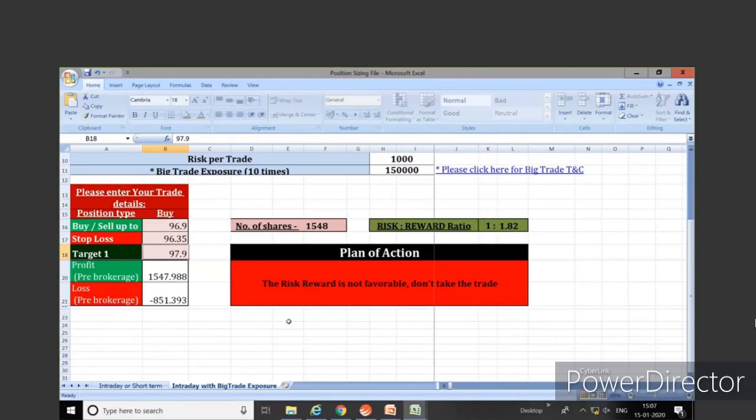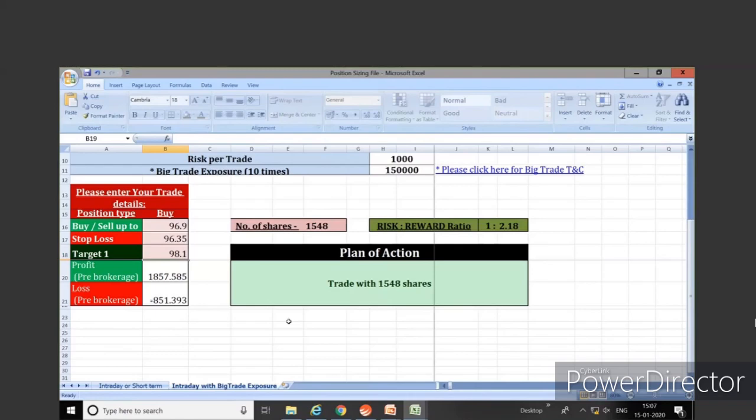Let's say my target instead of 97.9 was 98. Still no. A little more than that, might be 98.1. Now it says risk reward ratio is favorable. You can take the trade. You can trade with 1548 shares, profit potential free brokerage this much, loss potential free brokerage this much.